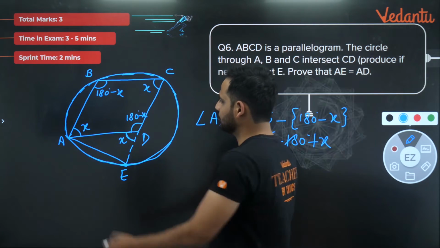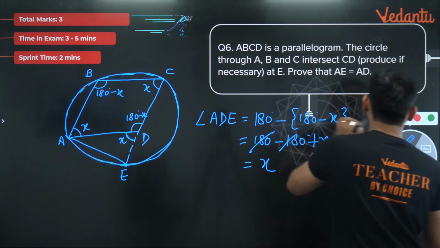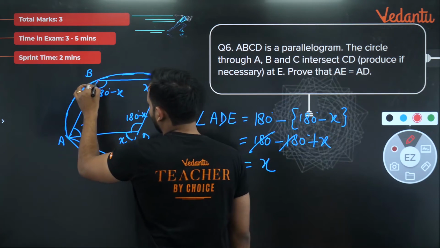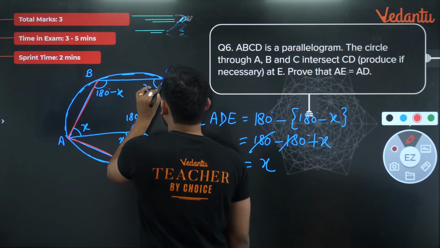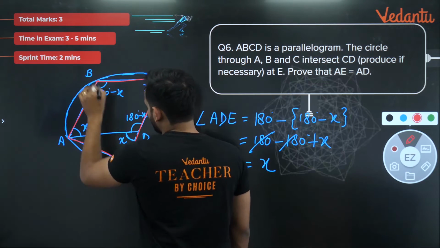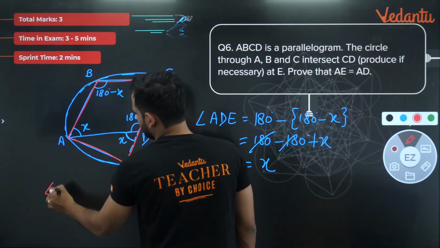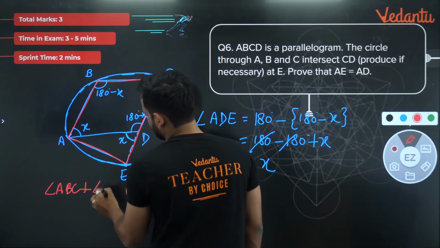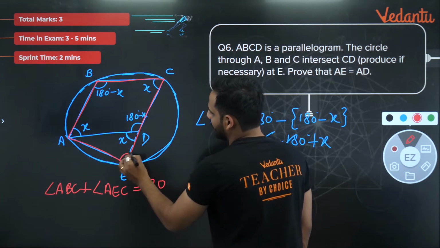Correct? Now, bachon, you know that ABCE is a cyclic quadrilateral, because all four vertices are lying on the circle. So if it is a cyclic quadrilateral, angle ABC plus angle AEC should be equal to 180 degrees because they are opposite angles.